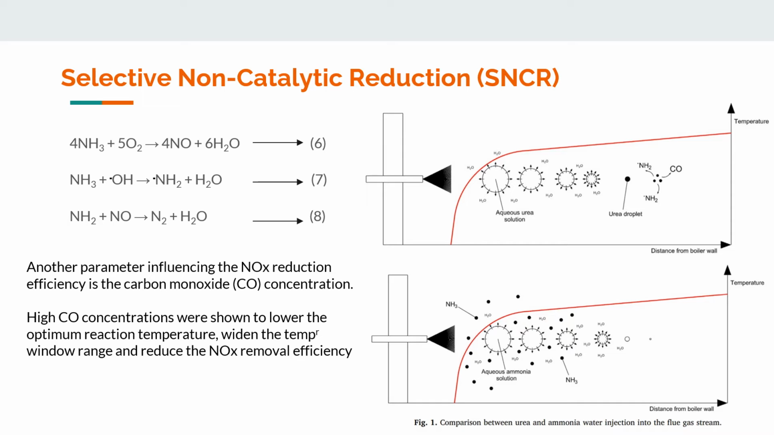Another parameter influencing the NOx reaction efficiency is the carbon monoxide concentration. High CO concentrations were shown to lower the optimal reaction temperature. Lowering the reaction temperature would seem beneficial. However, it is thought that CO competes for the hydroxyl free radicals that are required for NH3 to be converted into NH2 radical and NO to be converted to NO2. You can see this in equation 7 and equation 8.